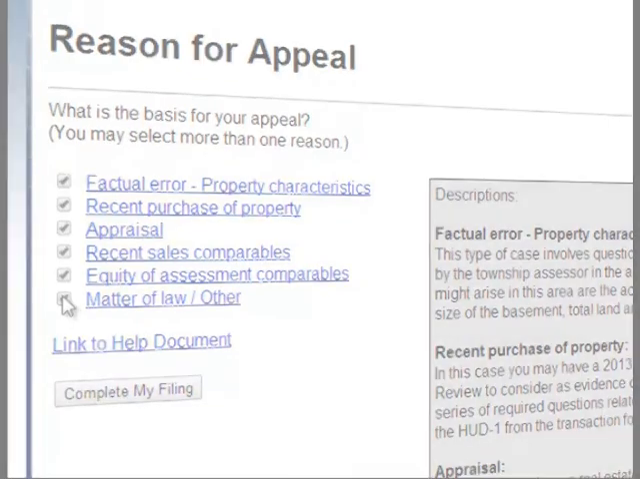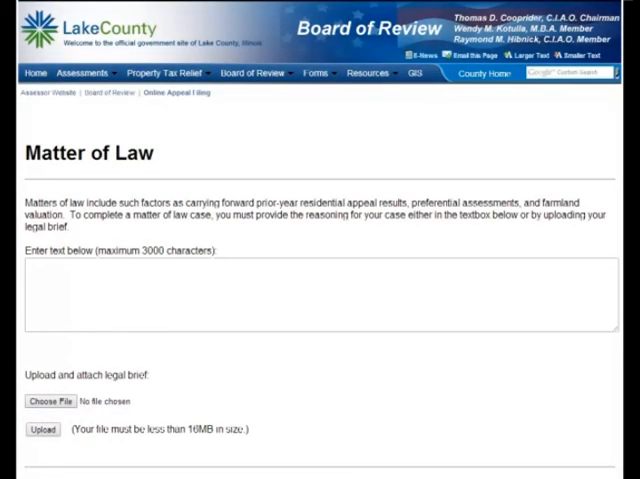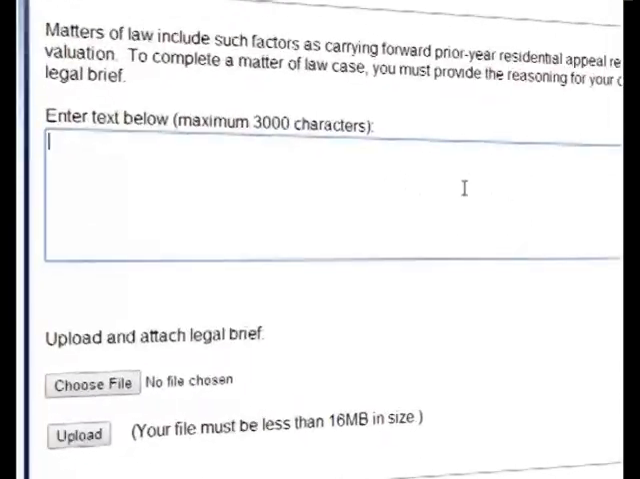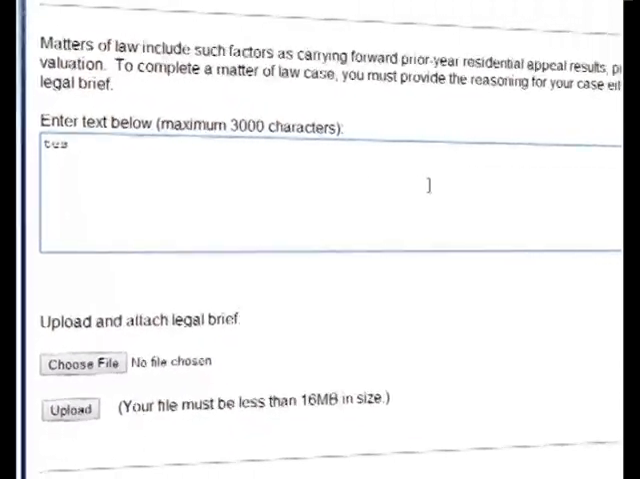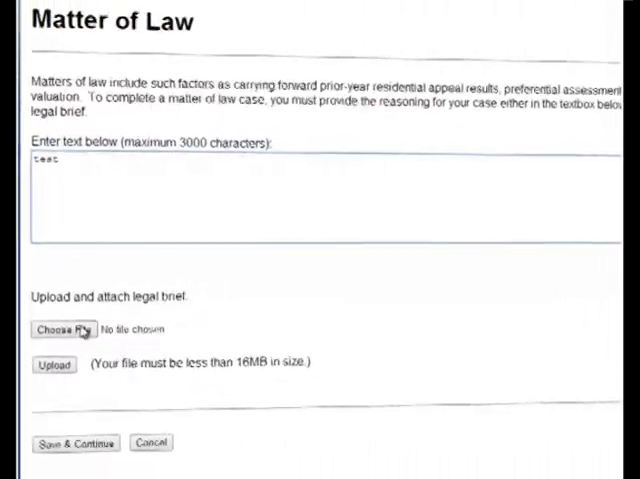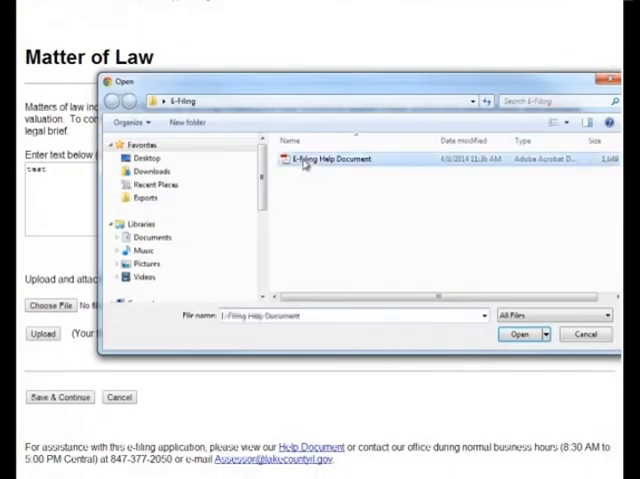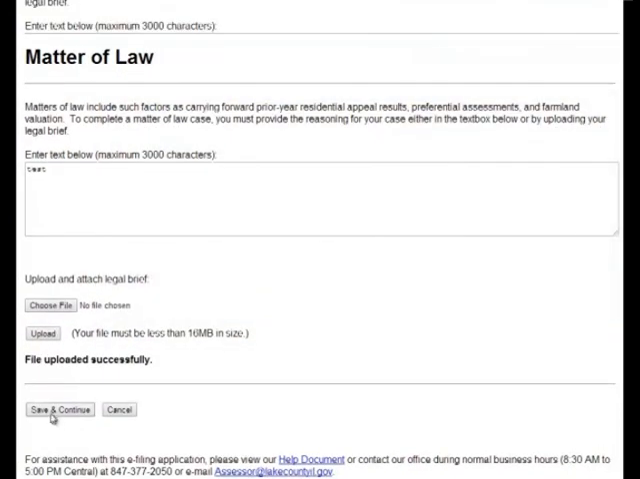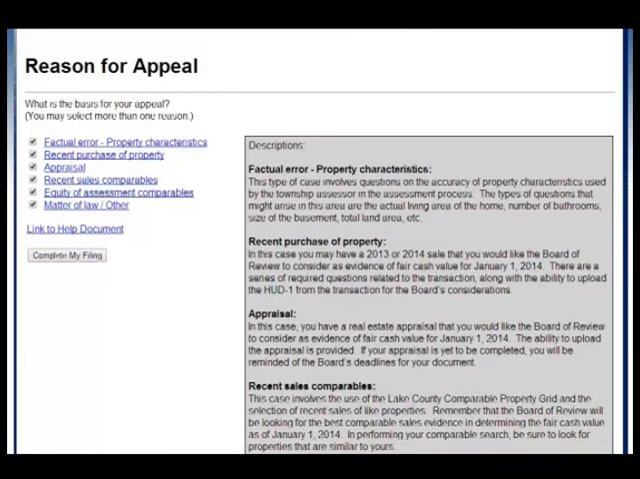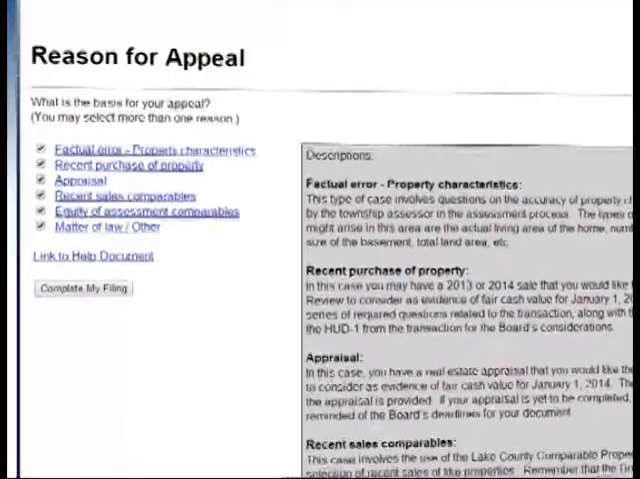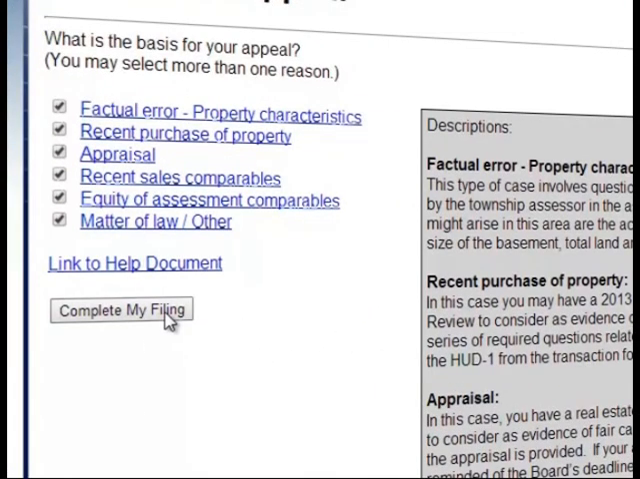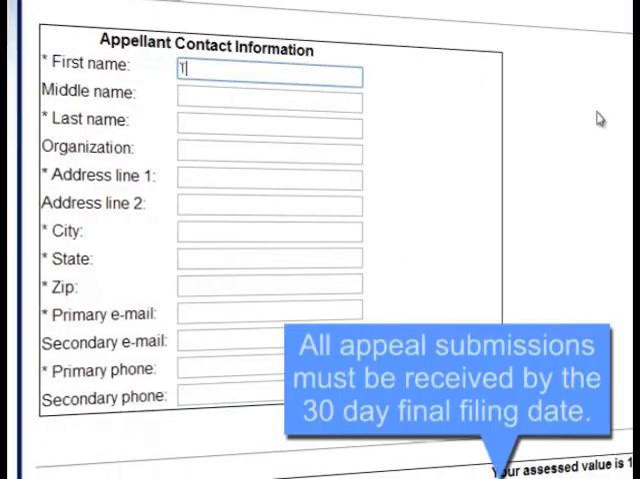Matters of law include such factors as carrying forward prior year residential appeal results, preferential assessments, and farmland valuation. To complete a matter of law case, you must provide the reasoning for your case either in the text box below or by uploading a legal brief. Once all of your chosen reasons for appeal are complete and all evidence is uploaded, you are ready to click the Complete My Filing. The appeal form screen will now display.